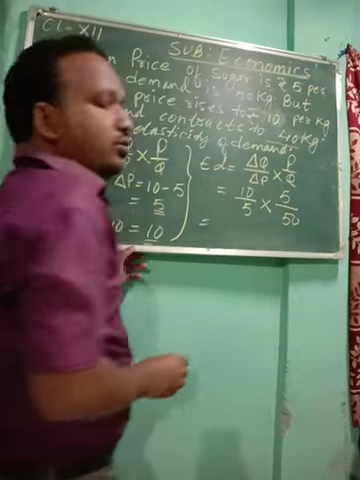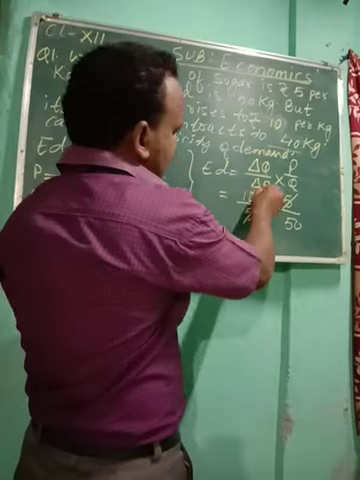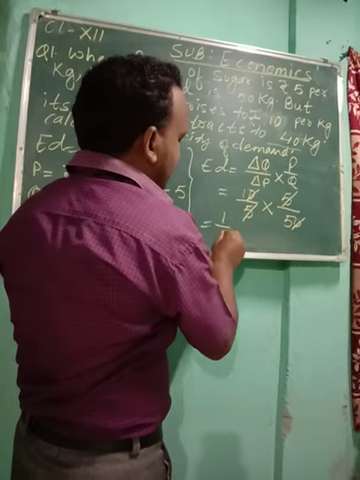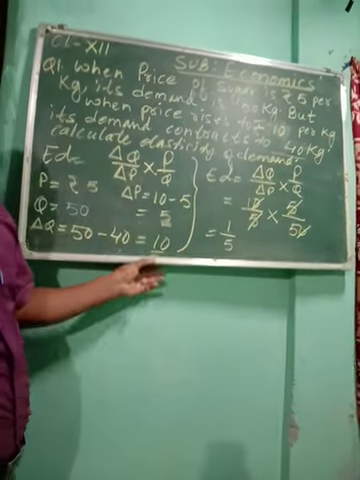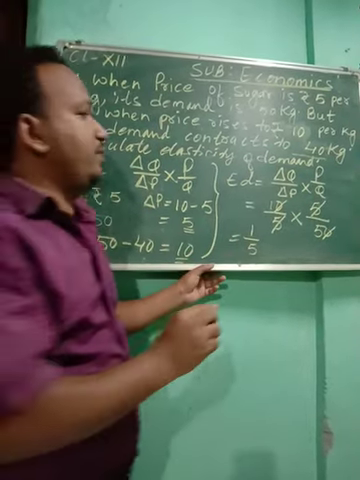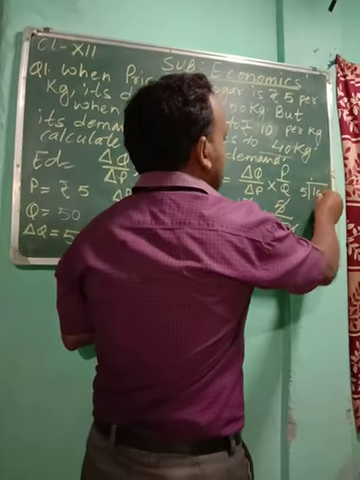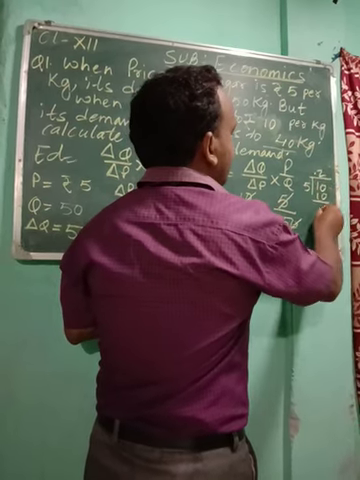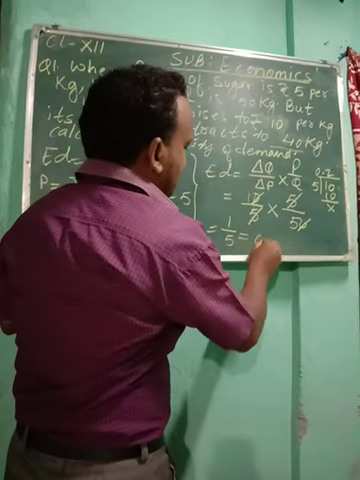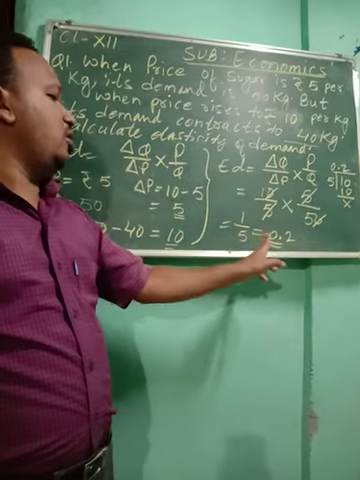Okay, so now we need to cancel and then calculate it. 5 ones are 5, 5 ones are 5, got cancelled. 10 and 50, the 0 and 0 got cancelled. So what is remaining here? 1, and in the denominator 5. We cannot keep it as a fraction, we have to bring it into decimals. To bring it into decimal, we have to divide. So I am dividing 1 by 5. So 5 into 10, 0.2, okay, so before the decimal you will have a 0, so your answer is 0.2. So the elasticity of demand for this question is 0.2.